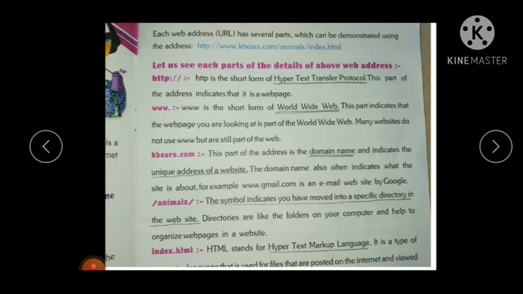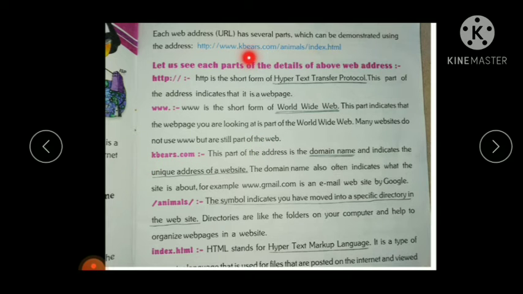Sometimes a web address may not have www. Then it does not mean that it is not part of the World Wide Web. It is a part of the World Wide Web, because some web addresses do not contain this www. Many websites do not use www but are still part of the web.